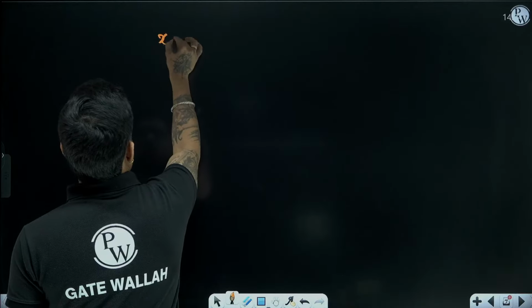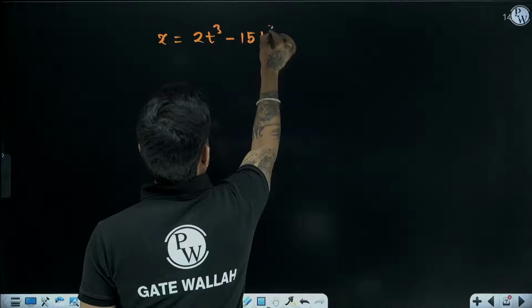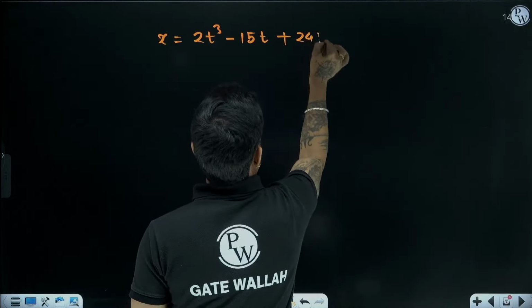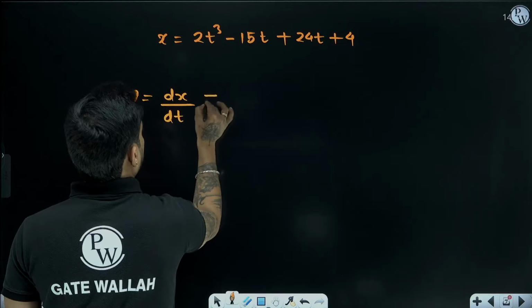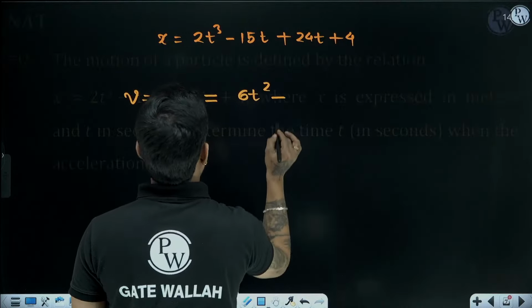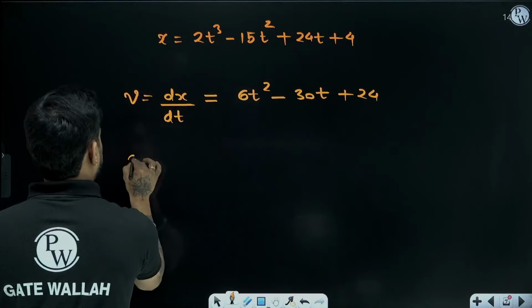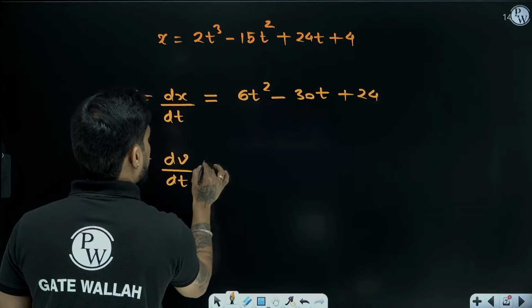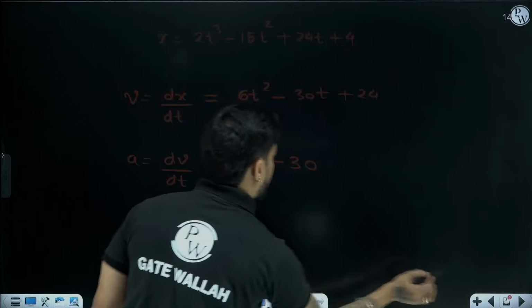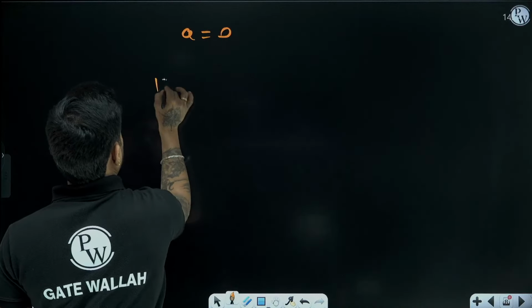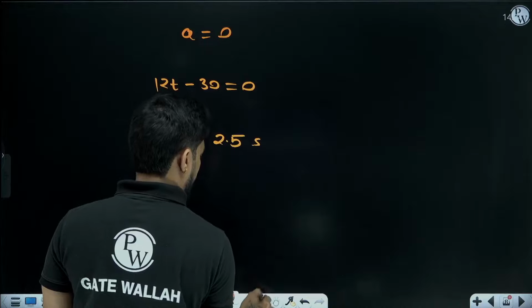So we have x equals 2t cube minus 15t square plus 24t plus 4. We know that v will be equal to dx by dt, so it will become 6t square minus 30t plus 24. Then acceleration will be dv by dt, so it is going to be 12t minus 30. So we got the relation of acceleration with time. When acceleration will be 0, 12t minus 30 equals 0, so t will be equal to 2.5 seconds.